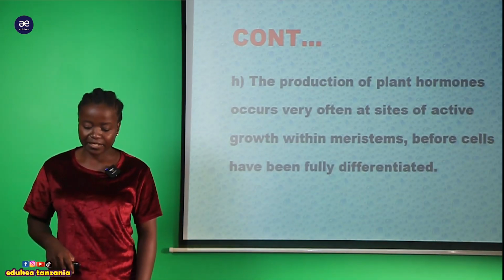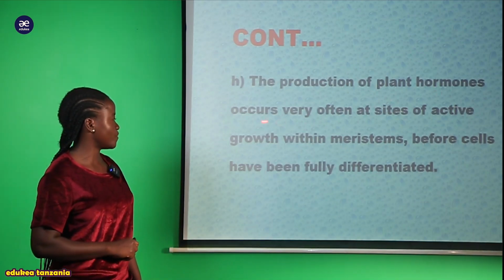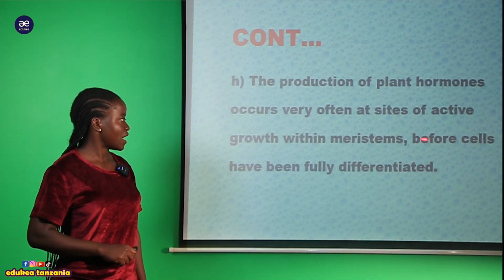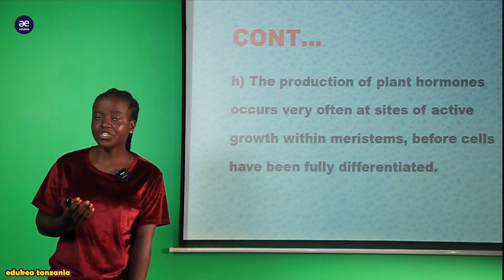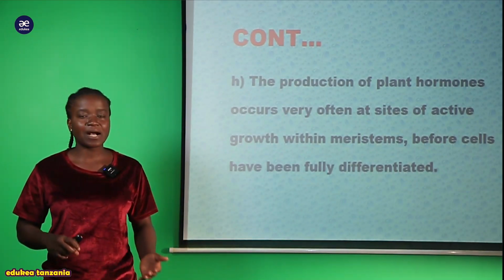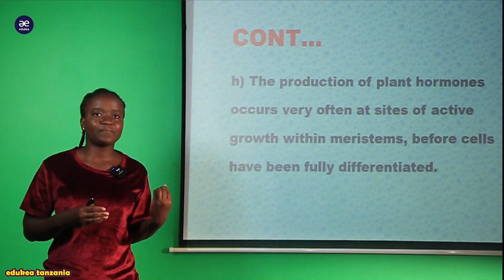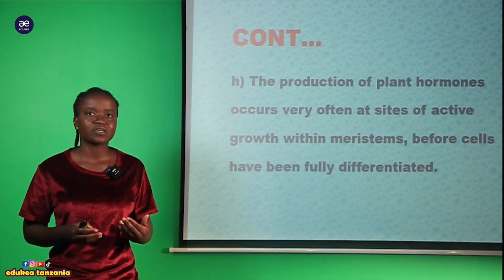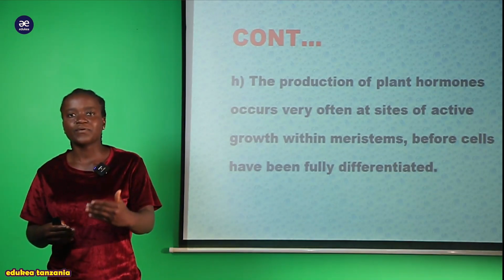And another characteristic of the plant hormone, we can say that the production of a plant hormone occurs very often at a site of active growth within a meristem before the cells have been fully differentiated. So the production of plant hormone occurs very often at the site of active growth, the place where there is active growth. A good example is the apex of the leaves, where there is active growth. So it is where there is active growth that these plant hormones are produced.